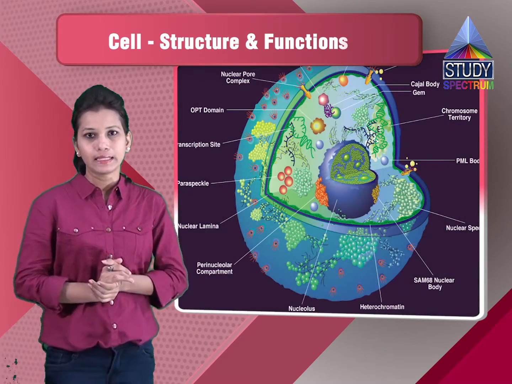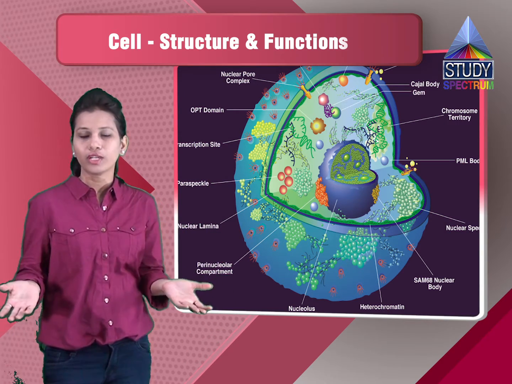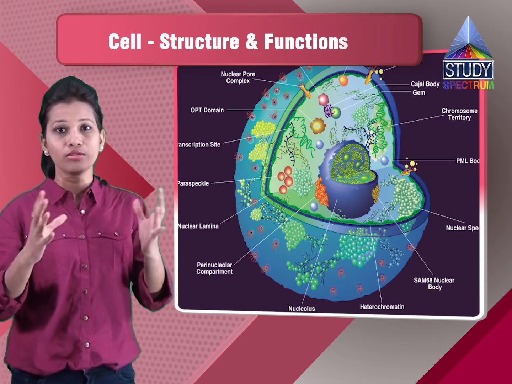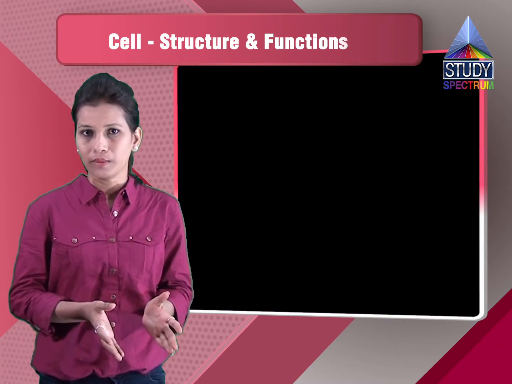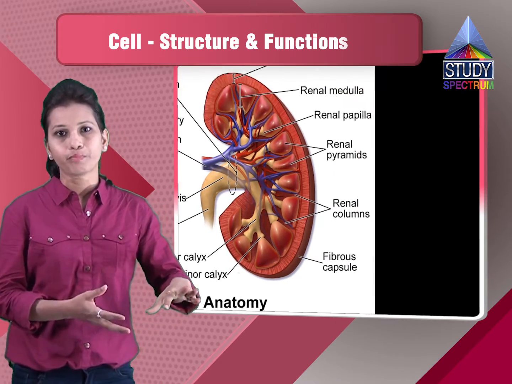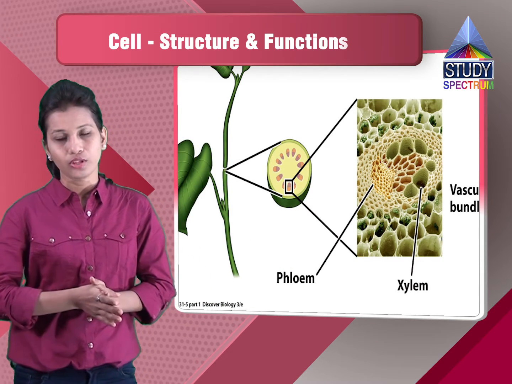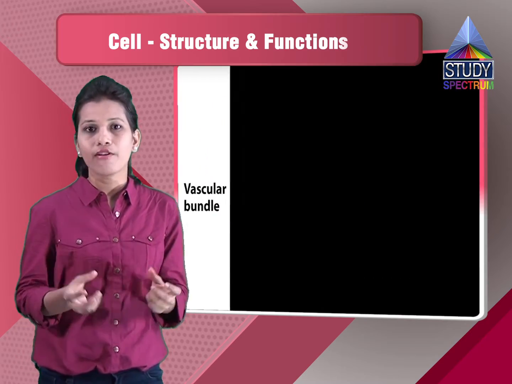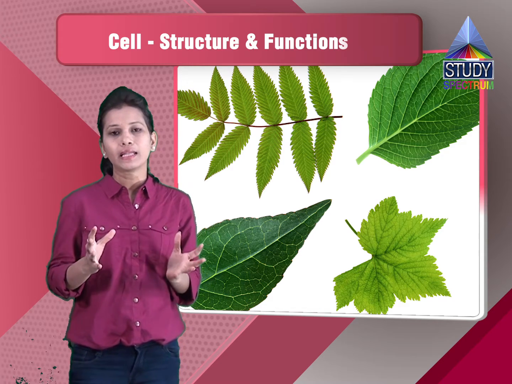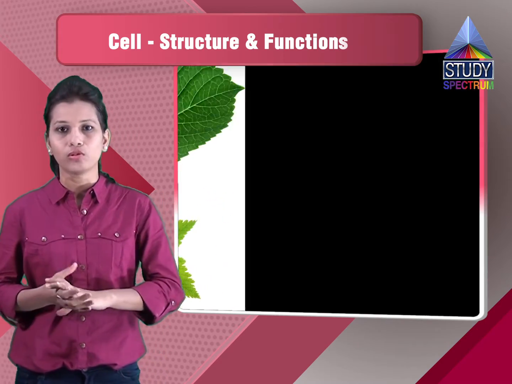We have seen the cells. The cell is nothing but the structural and functional unit of life. We call it a structural unit because it forms the various structures. It forms the heart, the kidney, the liver, and all those structures are formed by cells only. In plants also, the various structures like the flower, the leaf, the xylem and the phloem tissue are all formed by cells, so they are called the structural unit. Now these cells have various organelles to produce energy and to do certain functions. So the cells perform the functions, and they are called the functional unit of life also.